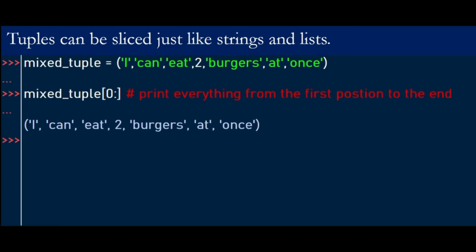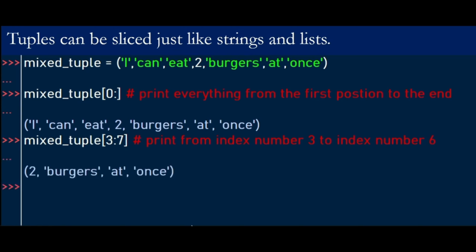In this example, we try to retrieve a substring from index number 3 to index number 6. So 0, 1, 2, 3. So this is 3, 4, 5, 6. Let's print and see the result. Here we have the values retrieved from index position 3 to 6.